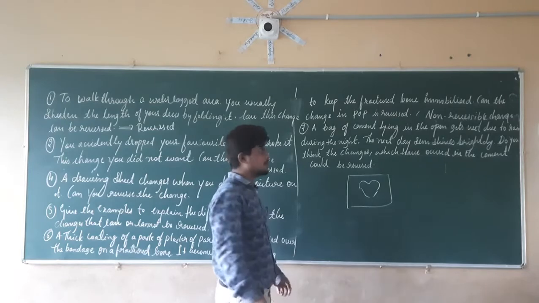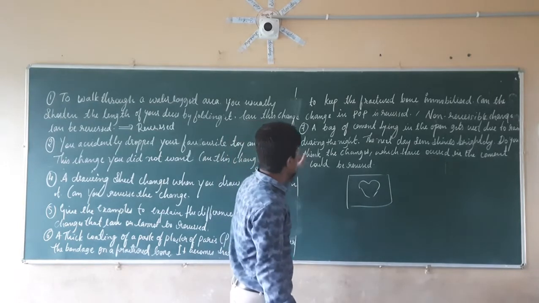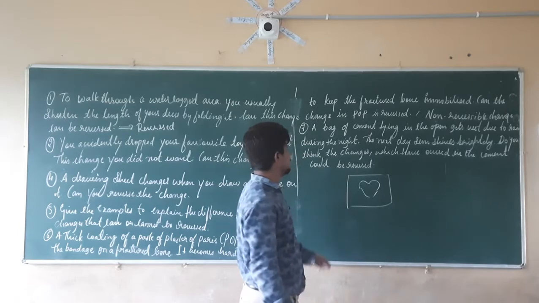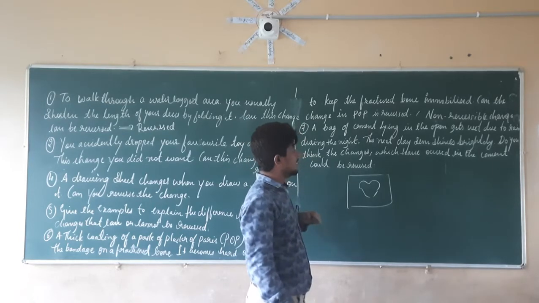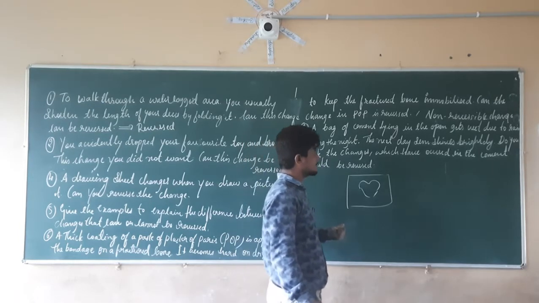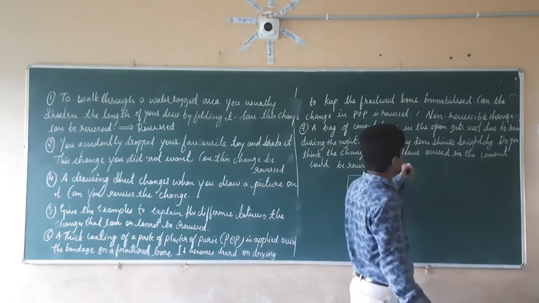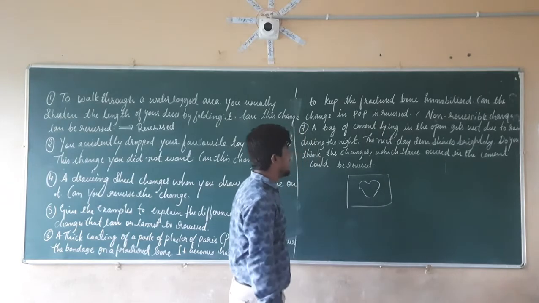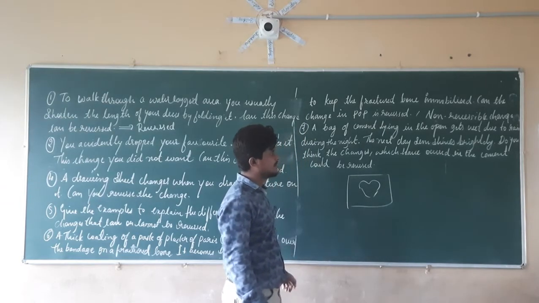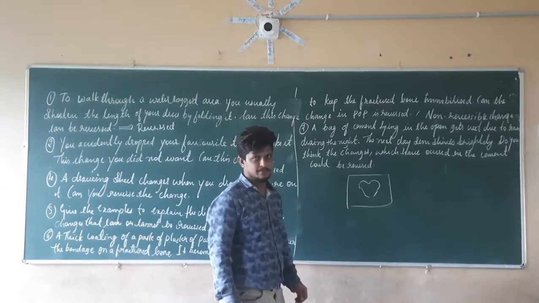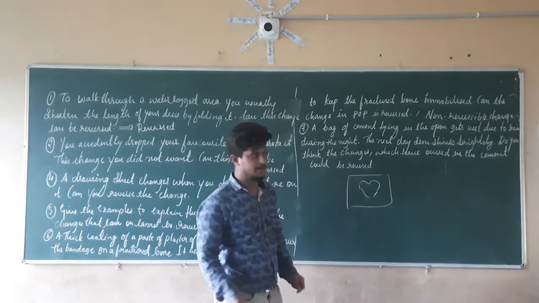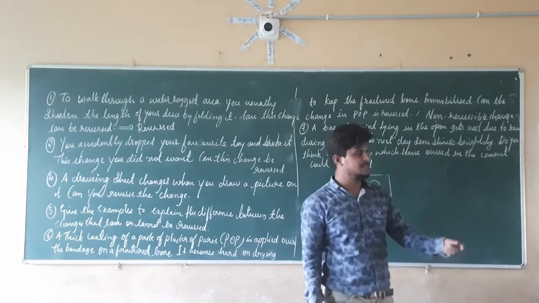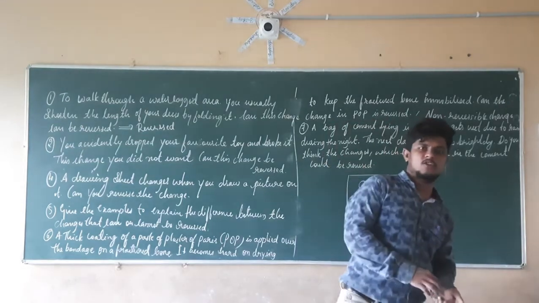Now let us consider question number 7 here. A bag of cement lying in the open gets wet due to the rain during the night. The next day, the sun shines brightly. Do you think that the changes which have occurred in the cement could be reversed? See here, a sack of cement is lying on the ground in the open space.